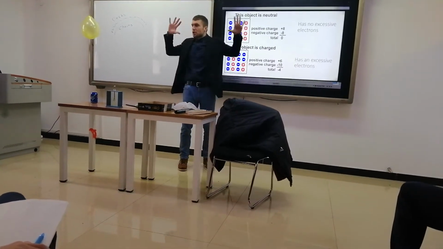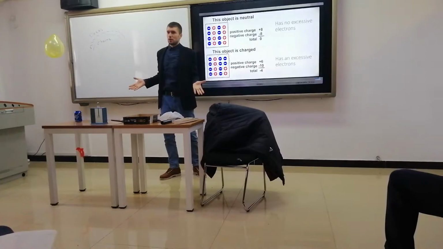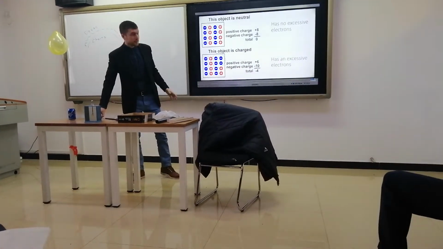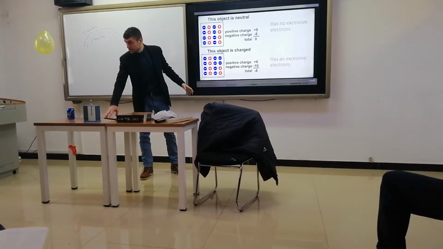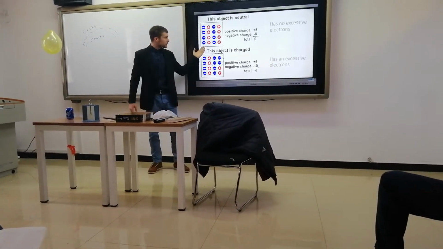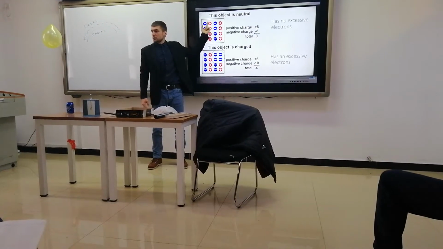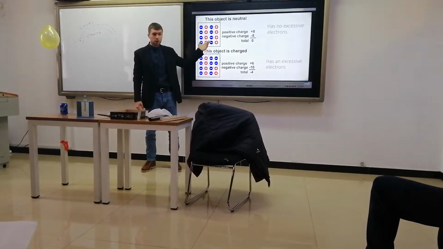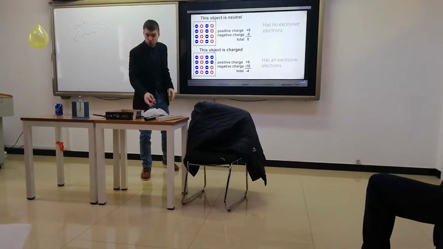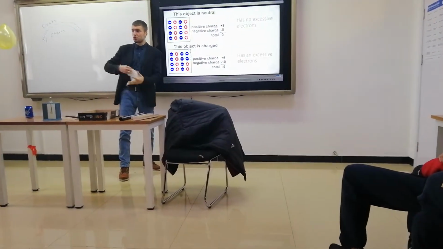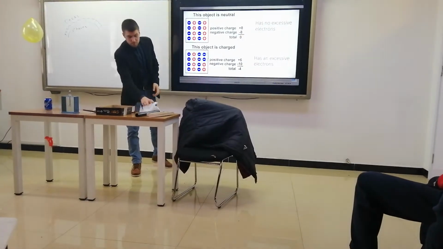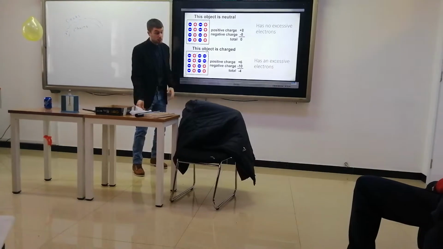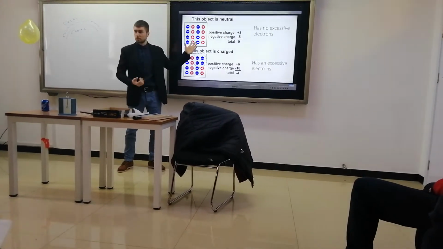So every object has some charge. Every object. This wood has charge. But in the case of wood, the number of negative charges is balanced with the number of positive charges. Therefore, that entire piece is neutral, like this piece of cloth is neutral, right? Or this one is neutral, right? Because the number of electrons, the number of positive and negative charges, are the same, basically, right?